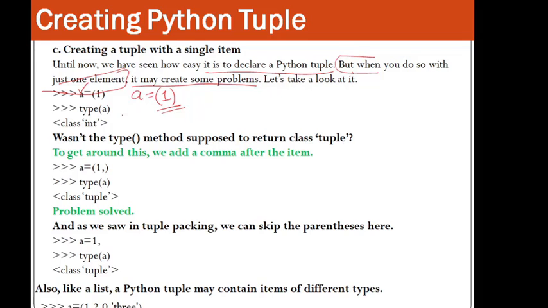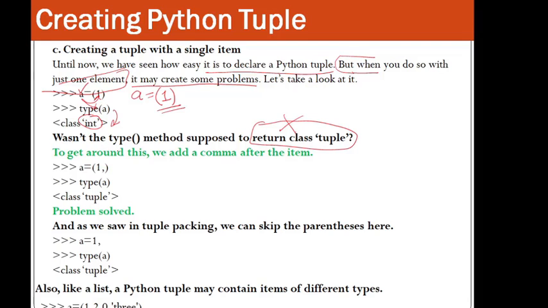When you now print the type of this a, it will display int, but we have declared a tuple. Why is it coming as int over here? Wasn't the type method supposed to return class tuple? We were expecting this, but it has not happened.